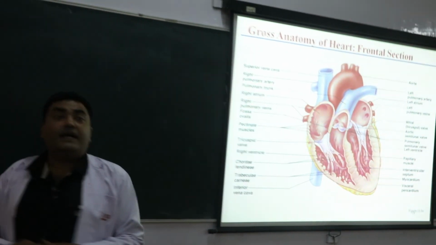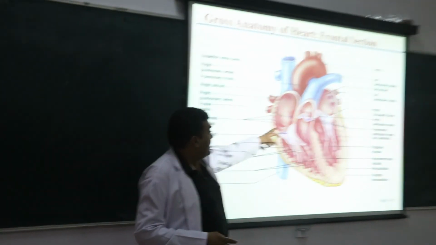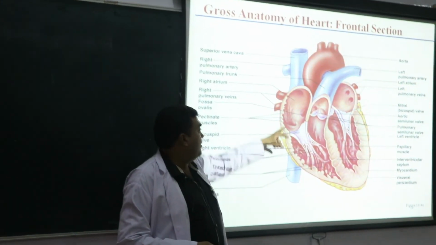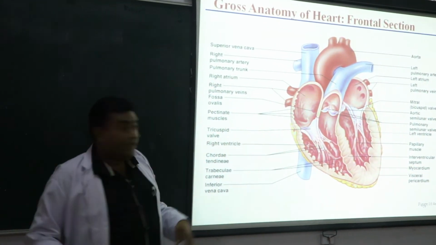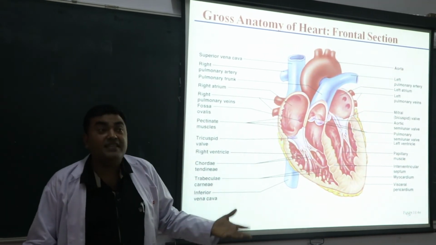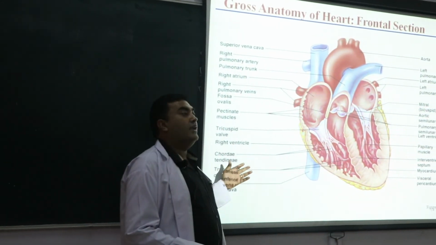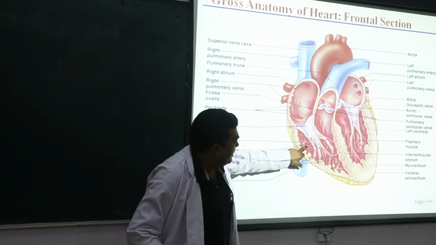Tricuspid valves are present between the right atrium and right ventricle. They pump the blood from the right atrium to the right ventricle. These are unidirectional valves, so there is no backflow of blood. If backflow happens, then it is a disease called TR, tricuspid regurgitation. So this is the right ventricle.